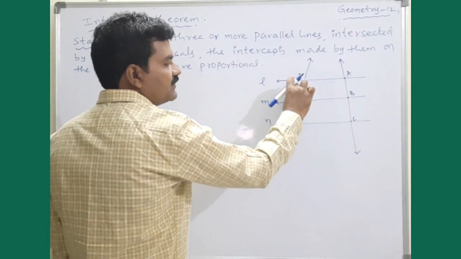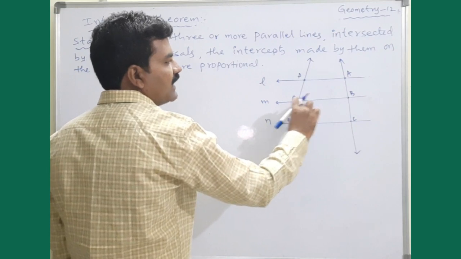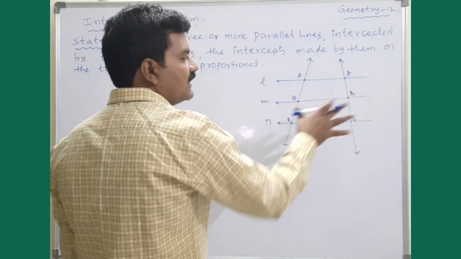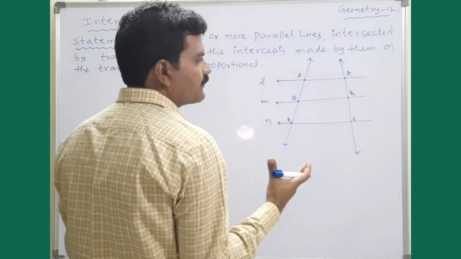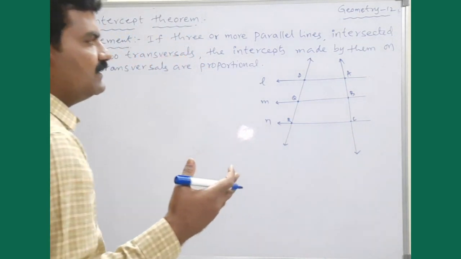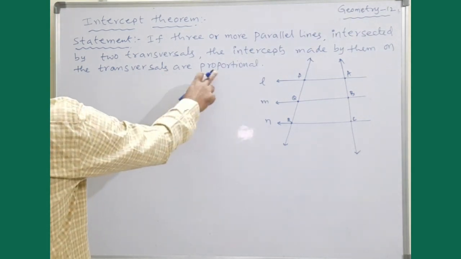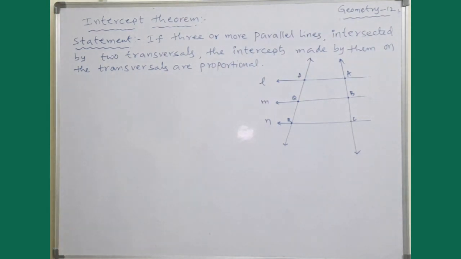PQ and QR as well as AB and BC are called the intercepts made by the transversals, and those intercepts are proportional. That is what we need to prove.